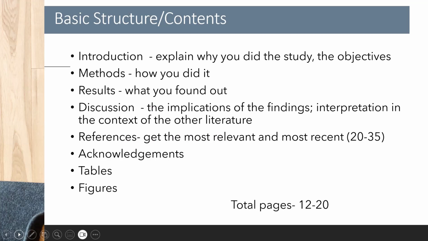In references, you get the most relevant and the most recent, about 20 to 35 would suffice. In acknowledgments, you mention the people you'd like to give thanks to, those who do not qualify as authors of the study. And then, of course, you have the section for tables and figures.